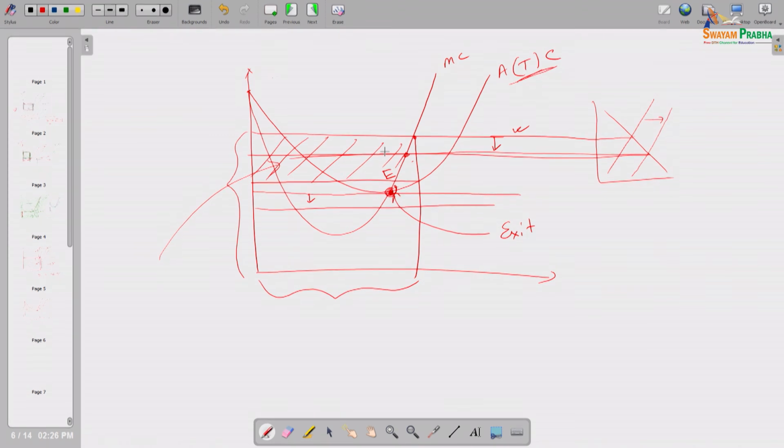This entry will stop when the price line comes exactly to this level, when he is getting 0 profit. Now, suppose some further people enter and many people enter and the price drops from here to here.